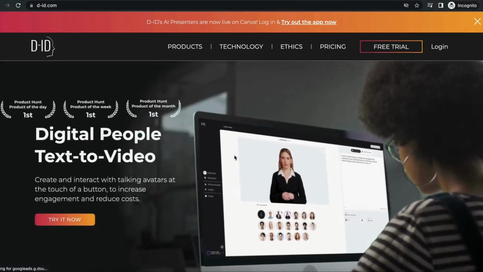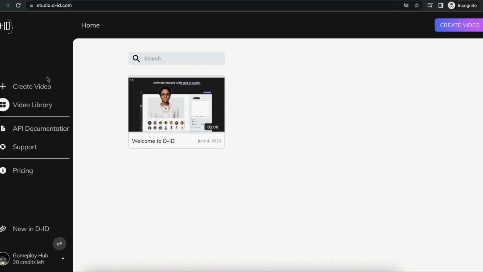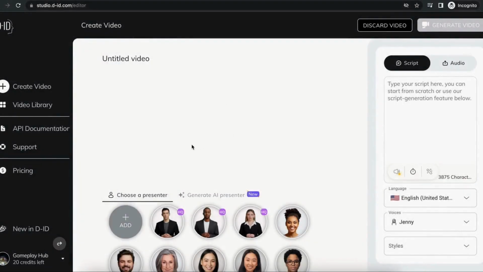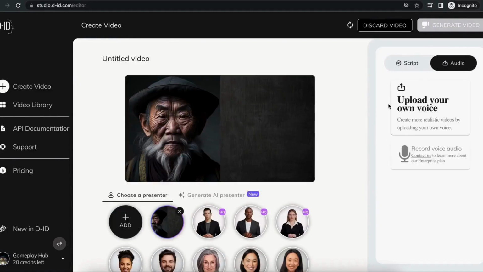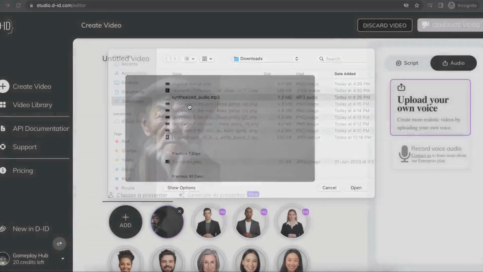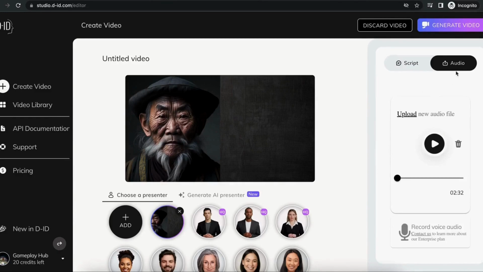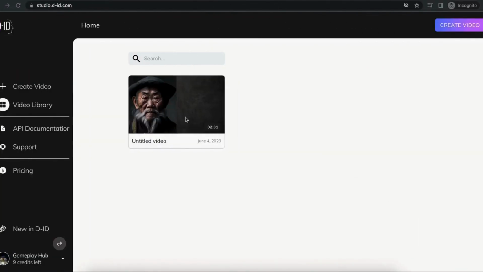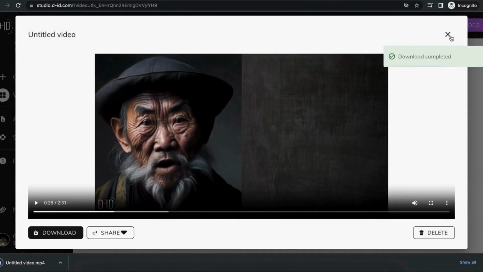Search on Google for DID AI. DID AI will help us to transform our character image into video. Click on Create Video and upload the image which we downloaded from Canva. Now click on Audio and we will upload the voiceover file that we downloaded from 11 labs, and click on Generate Video. This generally takes 5-10 minutes to generate the video. Then click on Download. Wait a minute, our video is not ready yet.